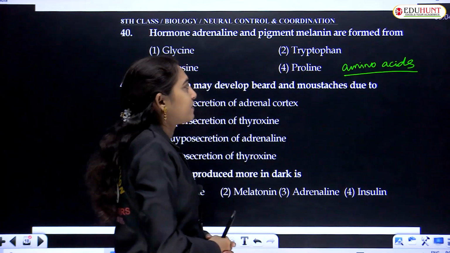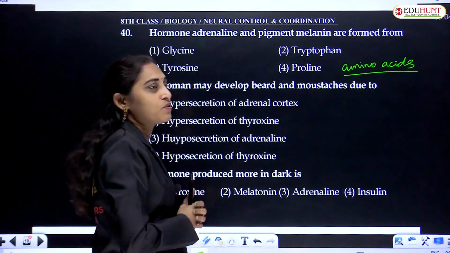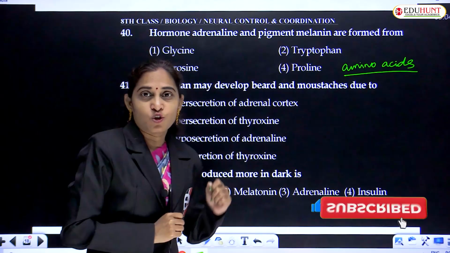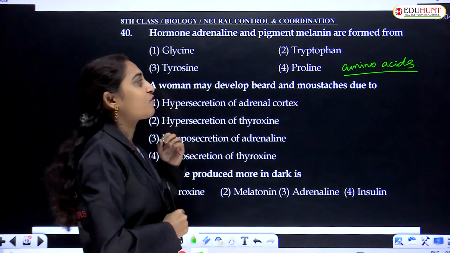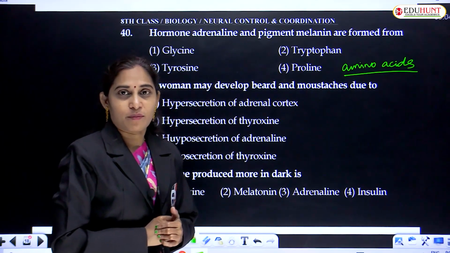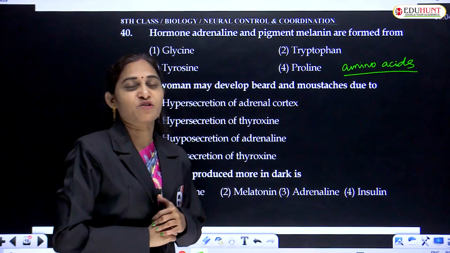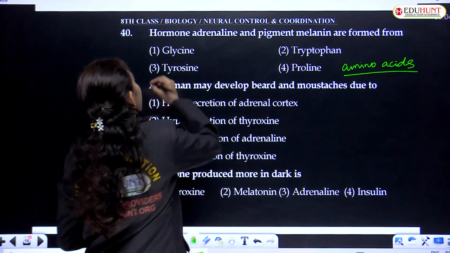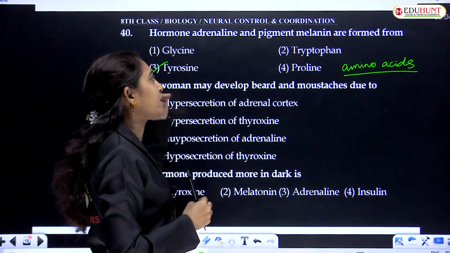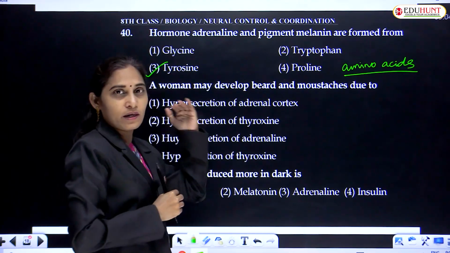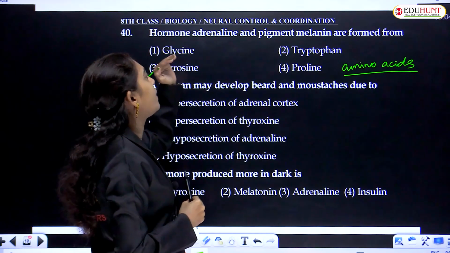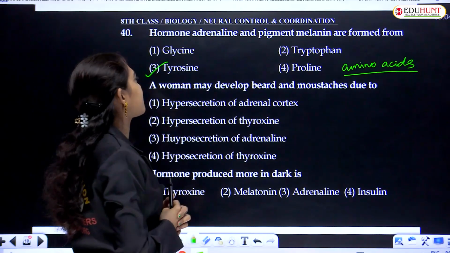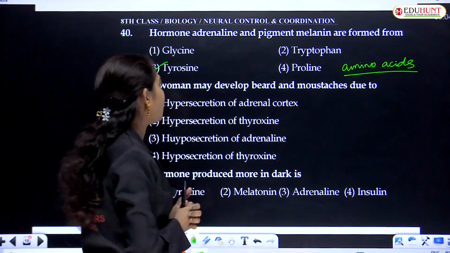Amino acids. The hormones released by the adrenal gland, especially the adrenal medulla, are catecholamines. These are derivatives of amino acids. All four options are amino acids, but tyrosine is the amino acid that has a role in the production of adrenaline and melanin pigment. These are synthesized from the amino acid tyrosine.